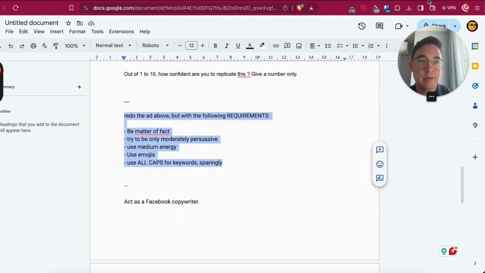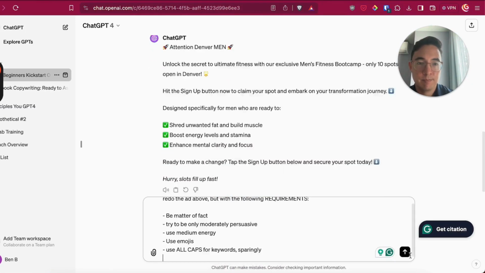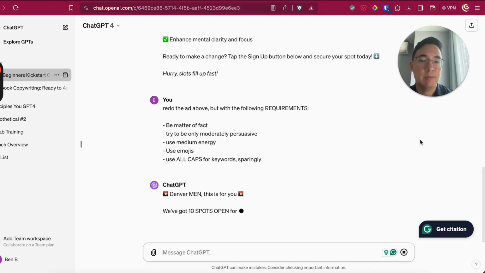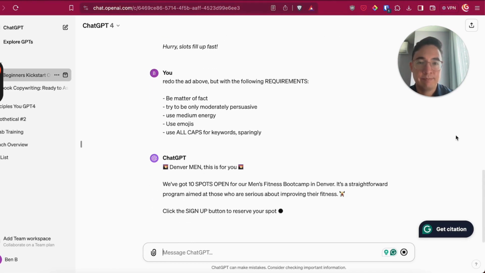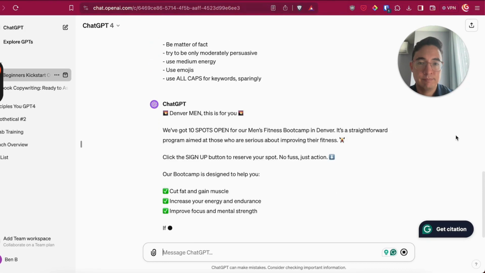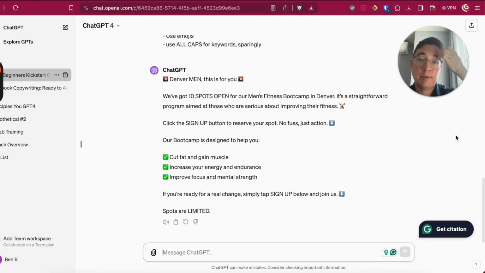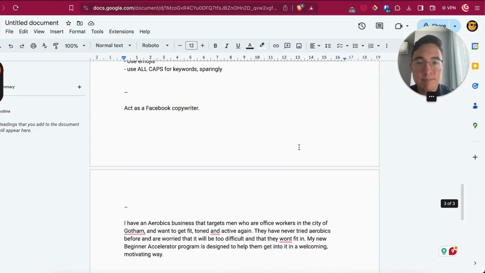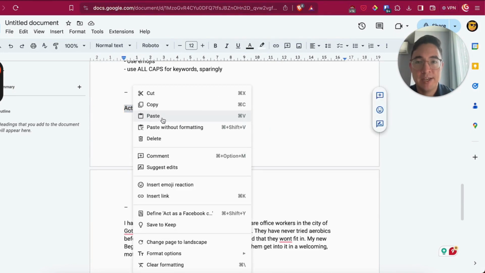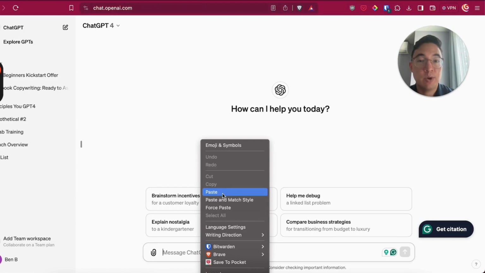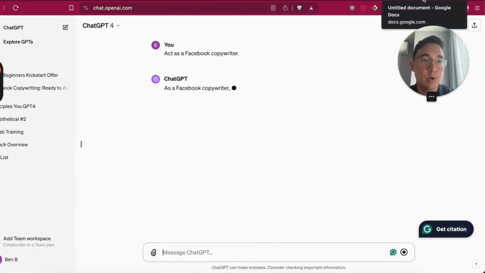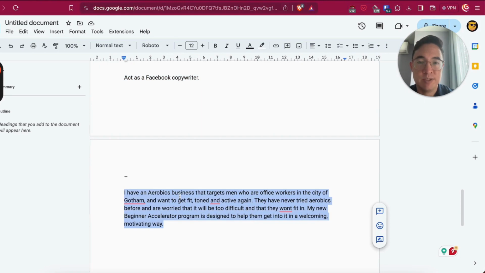So let me put that in and see what happens. We'll probably get a little bit more understated ad. Yep, so it's done a pretty okay job based on the instructions here. Just for fun, let's put in a new example of this in action. So let me go back. This time, I'm going to give it the full information again, and let's see it use the framework that I had for the yoga ad with my new aerobics information here. So I have an aerobics business that targets men and office workers in Gotham.